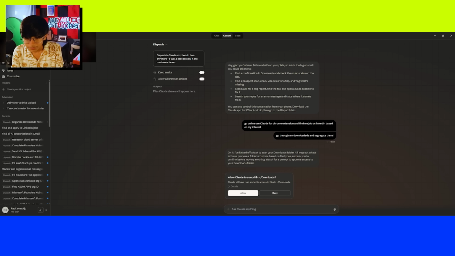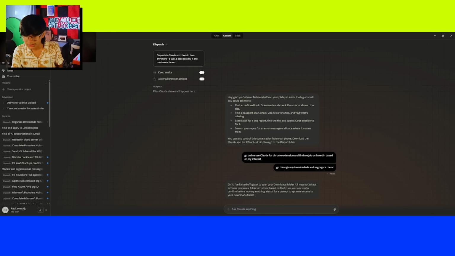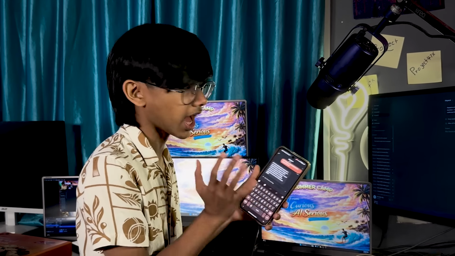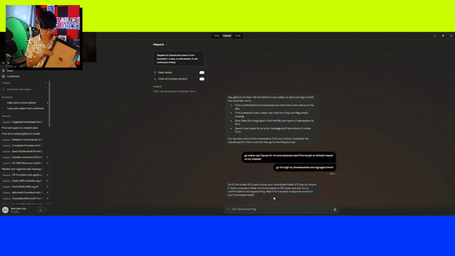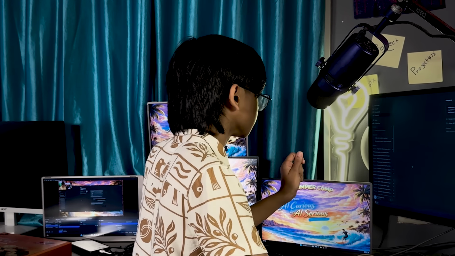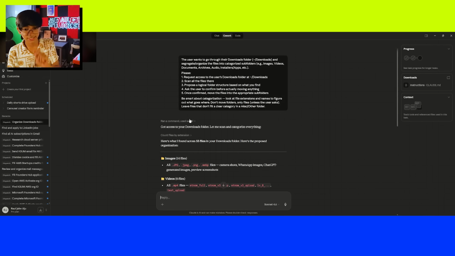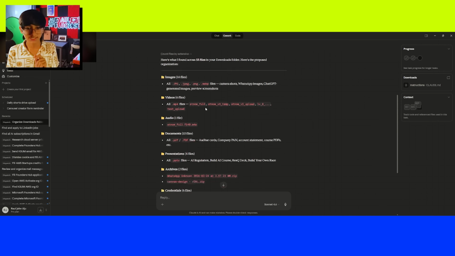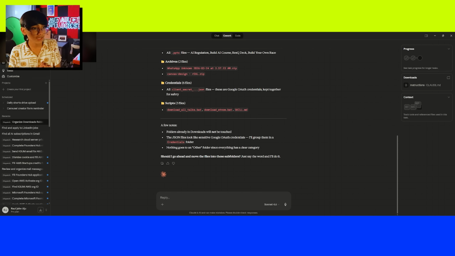So right now, allow it access to my downloads. Task to scan your downloads: it will map out what's there and propose a folder structure. Again, I am not doing anything. You can see here, I am going to click allow once here and bye-bye. Okay, now I just want to show you something. We don't have to normally do this, I'm just showing it to you guys. So you can see here, it created the Cowork and it gave exact instructions. User wants to go through the download folder, blah, blah, blah, request access. And it's actually doing it. And what we are seeing is just this Dispatch one. I didn't do anything, by the way.